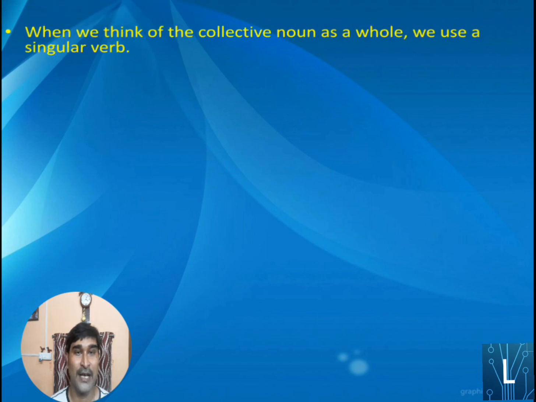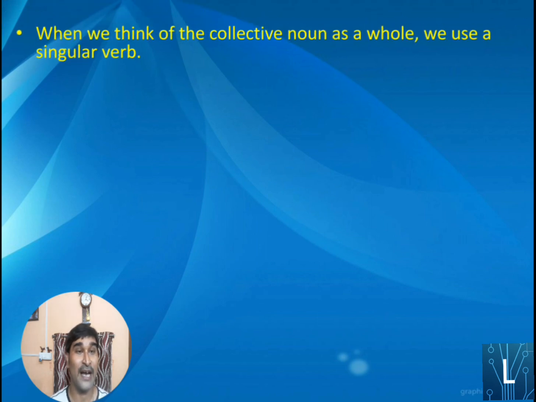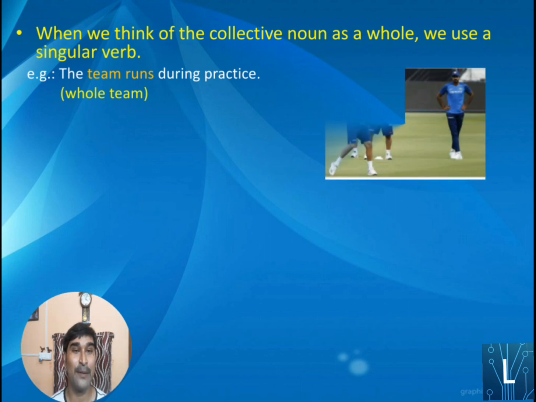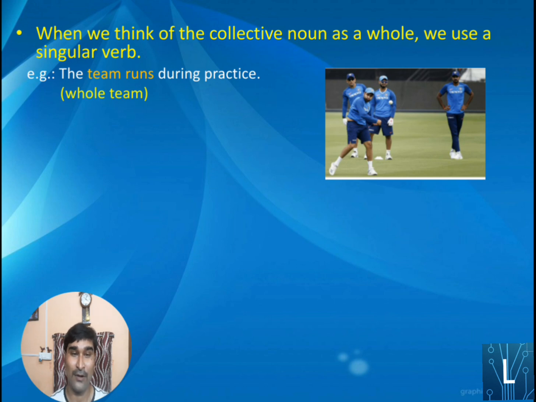When we think of the collective noun as a whole, we use a singular verb. Now let's take the example. First one, the team runs during practice. The team here is a collective noun, as I told in the previous slide. A team here stands for the whole team. It is not a particular number or player, actually the whole team runs during practice. That's why the singular verb runs.